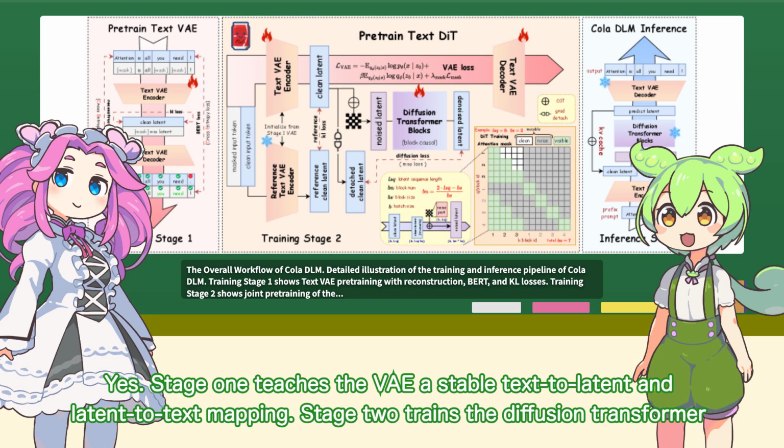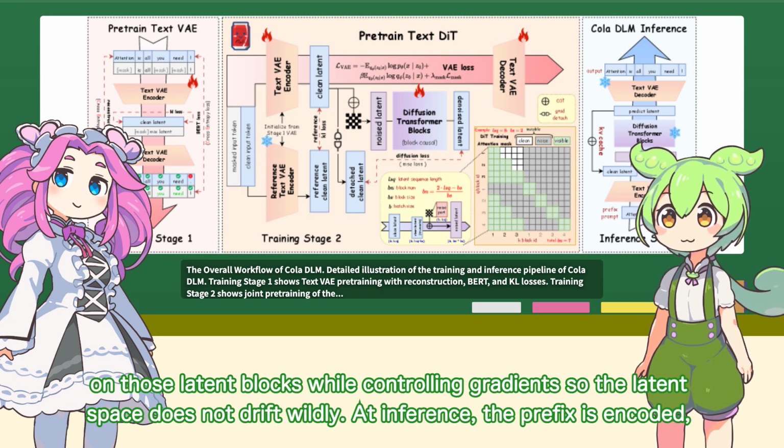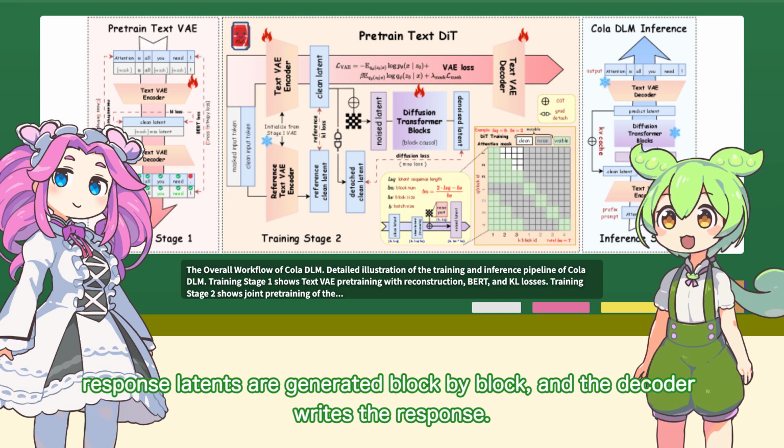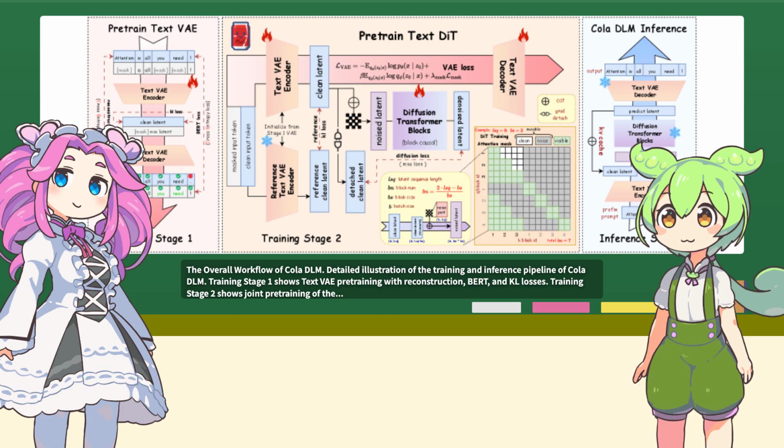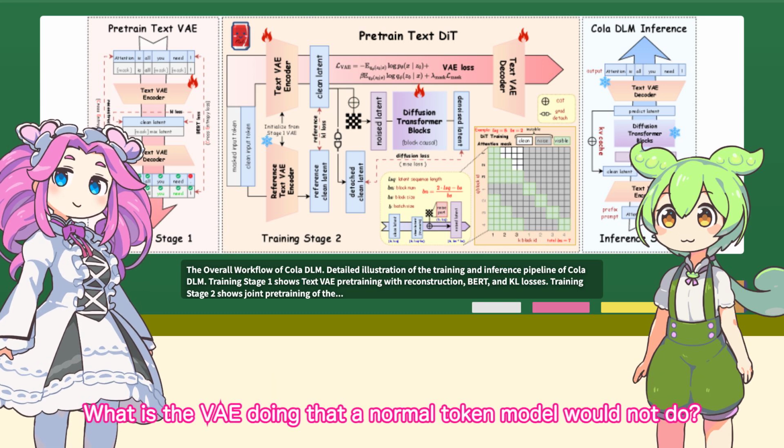Yes. Stage 1 teaches the VAE a stable text-to-latent and latent-to-text mapping. Stage 2 trains the diffusion transformer on those latent blocks while controlling gradients so the latent space does not drift wildly. At inference, the prefix is encoded, response latent tokens are generated block by block, and the decoder writes the response. What is the VAE doing that a normal token model would not do?